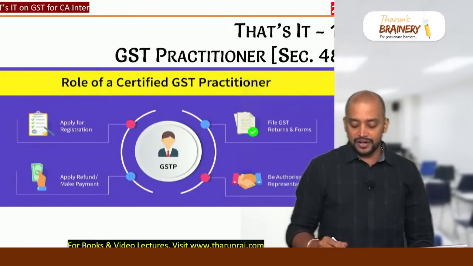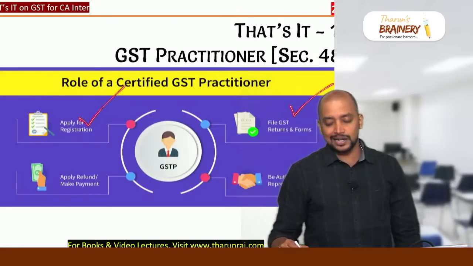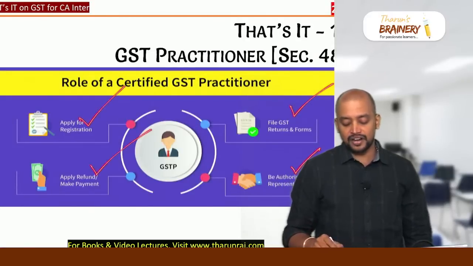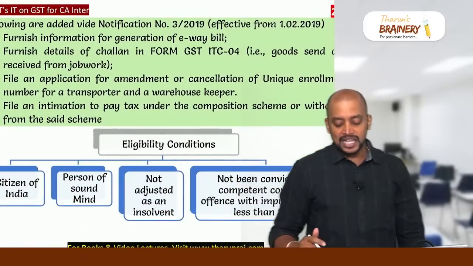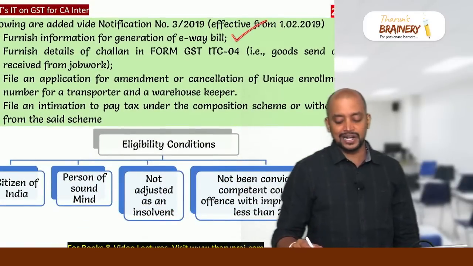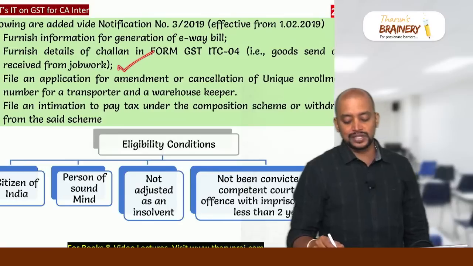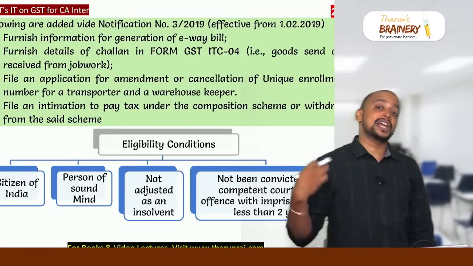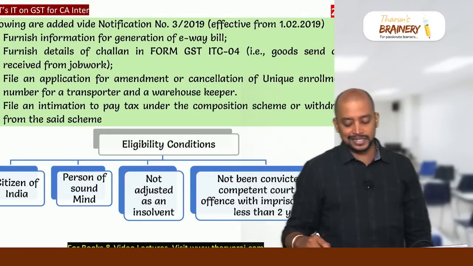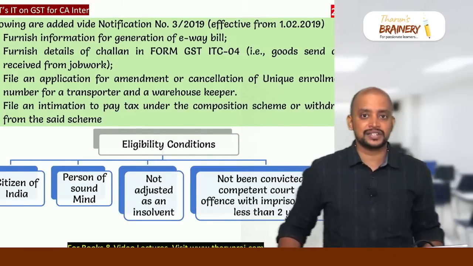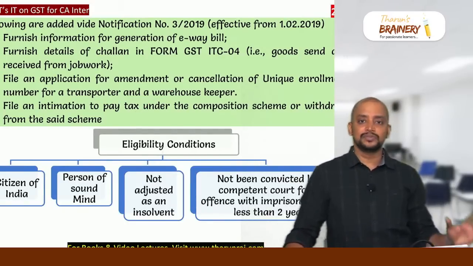They can apply for registration, they can file returns, they can act as authorized representative, they can apply for refund and make payment of tax. They can even furnish information for generation of e-way bill, or furnish details of challan for goods sent on job work. They can make application for amendment or cancellation, or they can file intimation for opting for composition scheme or withdrawal from composition scheme. This can be asked.